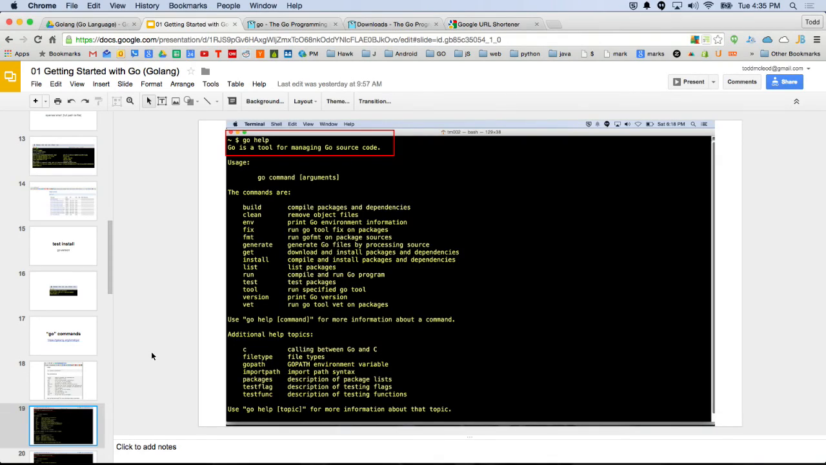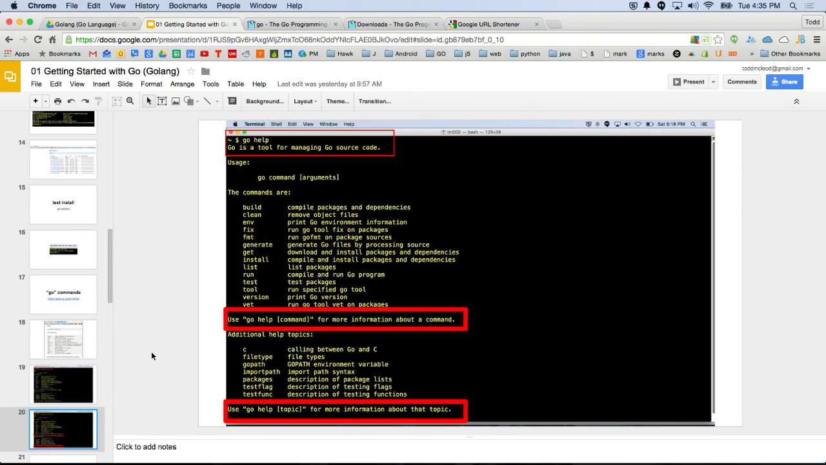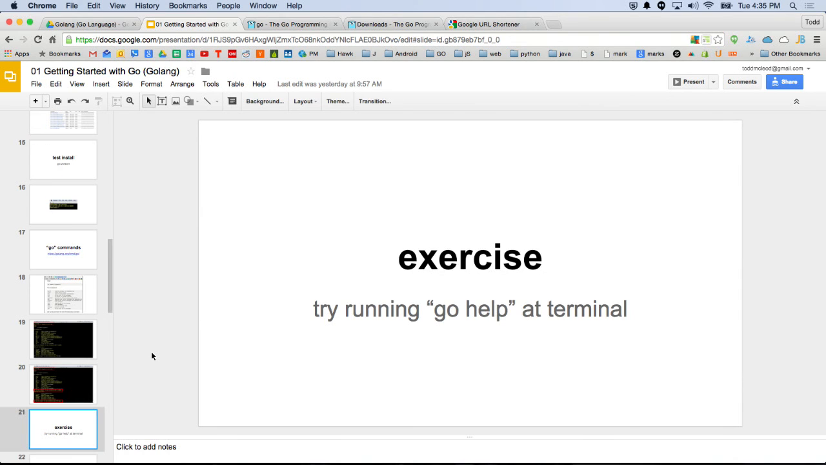So that's go help. One of the things I want you to take away is the different tools and how we use them. So, there are those two things I just pointed out. So here's an exercise. I want you guys to try running go help at the terminal. And